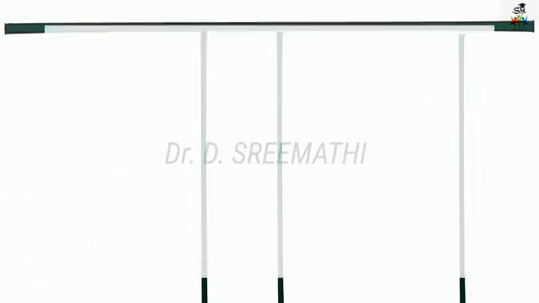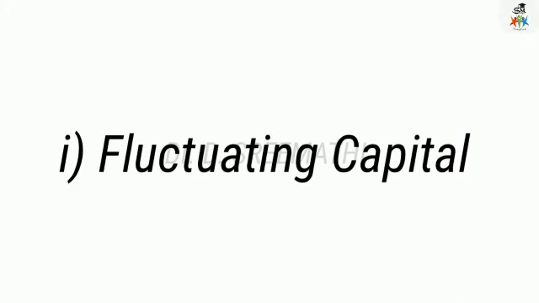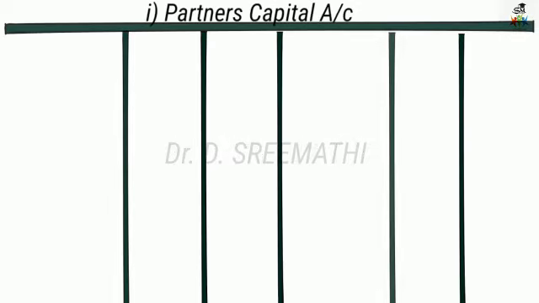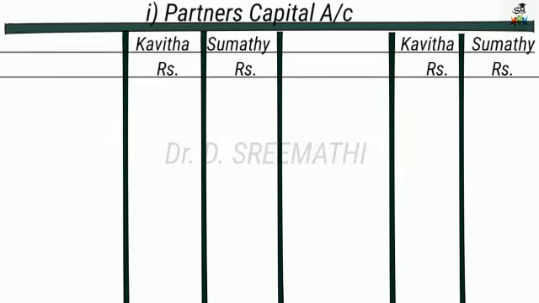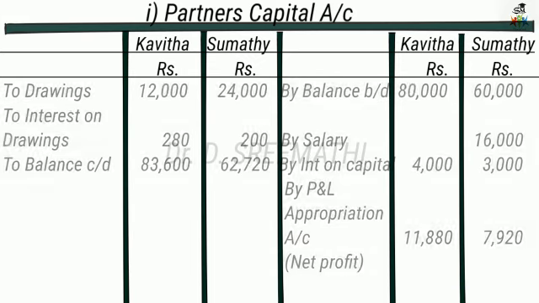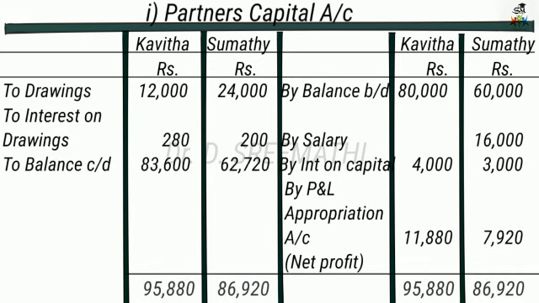So here, for the partners' capital account, we know there are two methods: the fluctuating capital method and the fixed capital method. Let us start with the fluctuating capital method. So here, straight away take the partners' capital account. The columns are Kavita and Sumati. Always, the capital balance is a credit balance. So by balance brought down, Kavita's account is 80,000 and Sumati's account is 60,000.